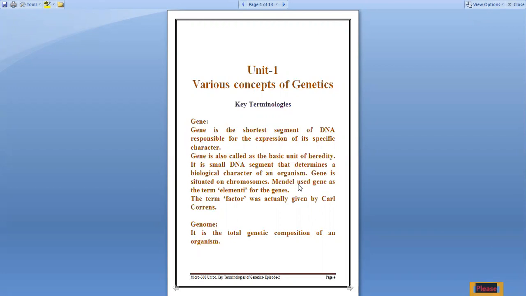So Mendel used the word factor, at first considering them as elementi or elements, but later came to know that they are the factors responsible for transmission of characters. The word gene was given by Johannsen, right? So next, what we are going to study is genome. What is genome? Genome is the total genetic composition of an organism, right? Whenever we say genome, it means all the sets of genes are considered inside that.